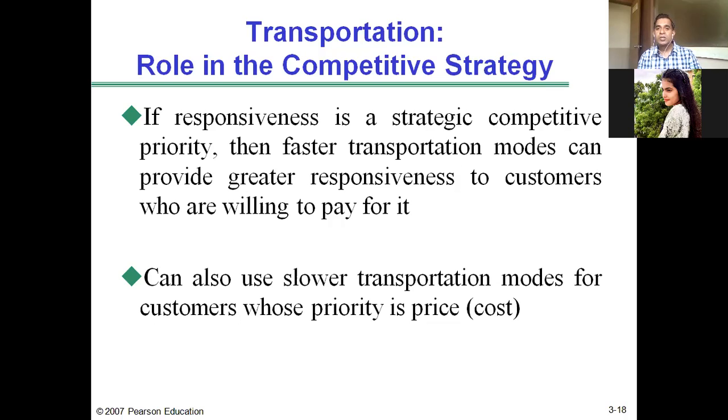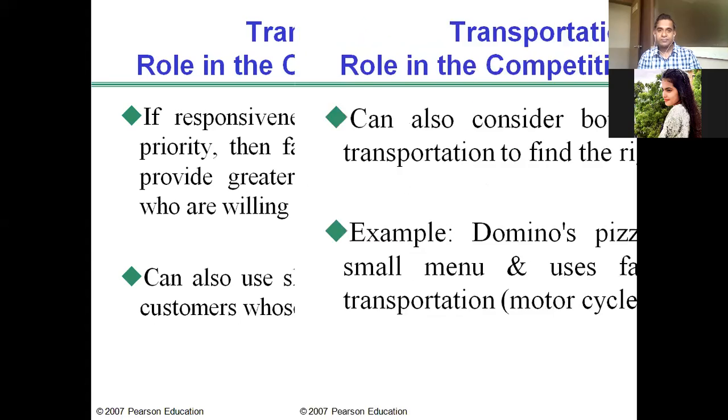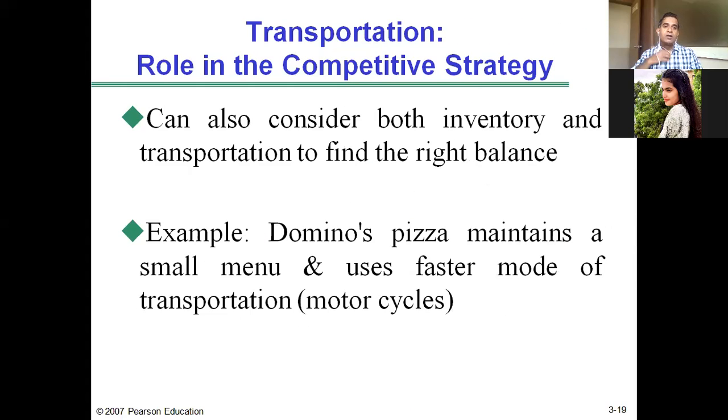So the role of transportation in competitive strategy: a company can also consider both inventory and transportation to find the right balance. That is illustrated here with the example of Domino's Pizza. Domino's Pizza maintains a small menu. Remember, a small menu means a low level of inventory of the food ingredients like the dough or flour, then the spices, the cheese, the vegetables.